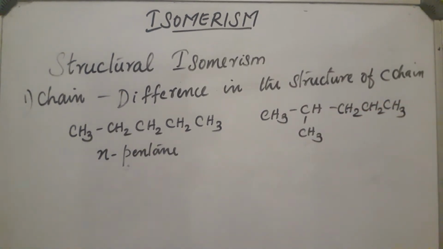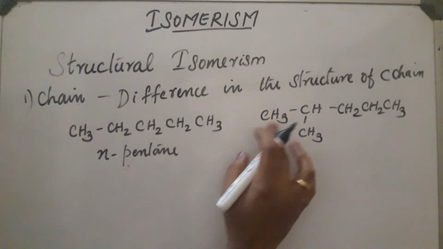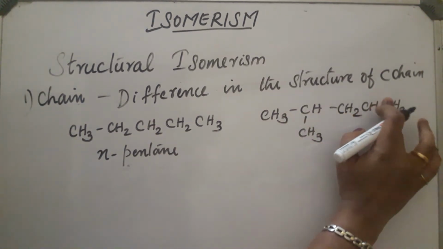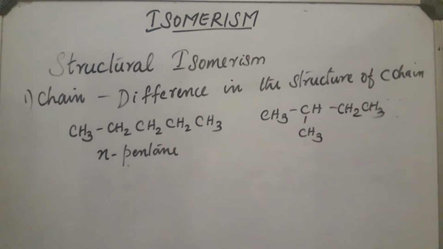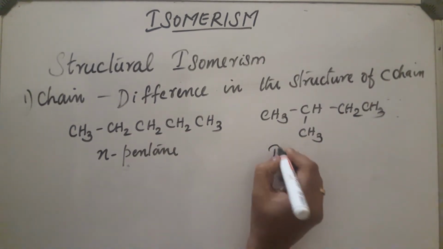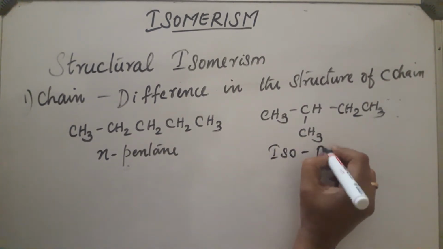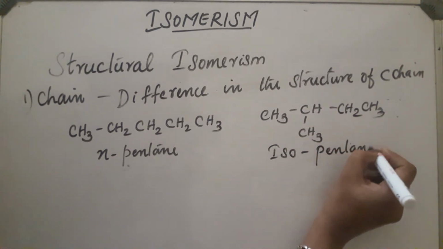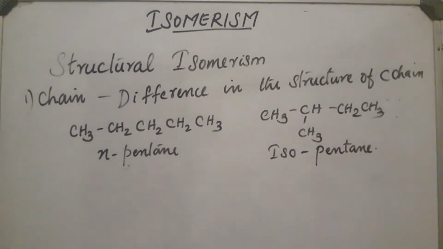These compounds have the same molecular formula, but they differ only in their structure. This is named isopentane. These compounds are the chain isomers, and this phenomenon is called chain isomerism.